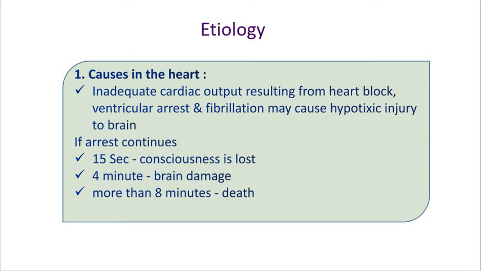Why? Because if oxygen is not properly supplied to the brain cells along with the RBCs, along with the blood, then the brain shows damage. So the fibrillation may cause hypoxic injury to the brain.